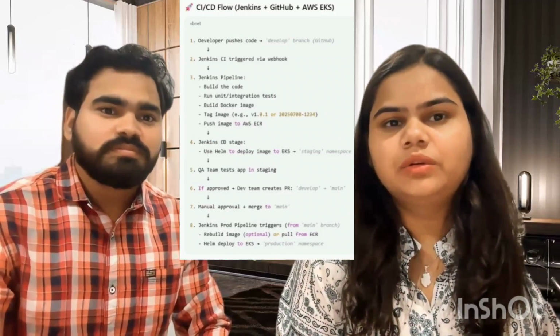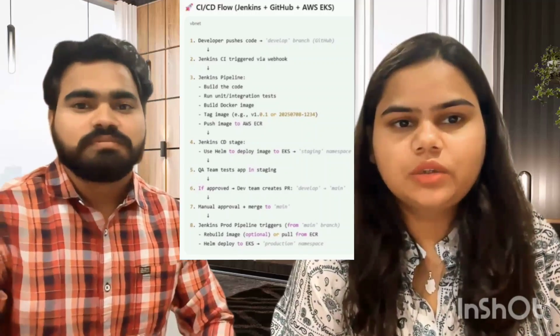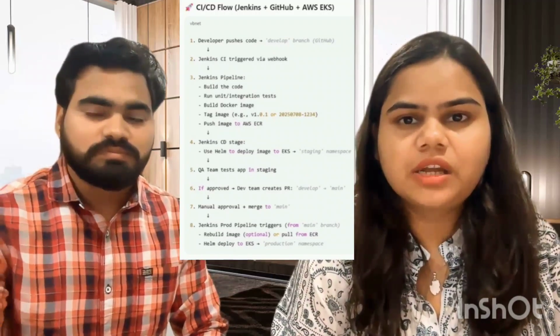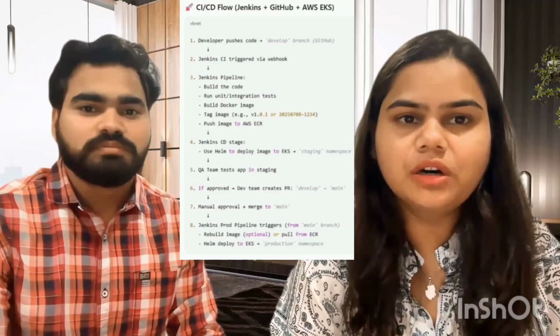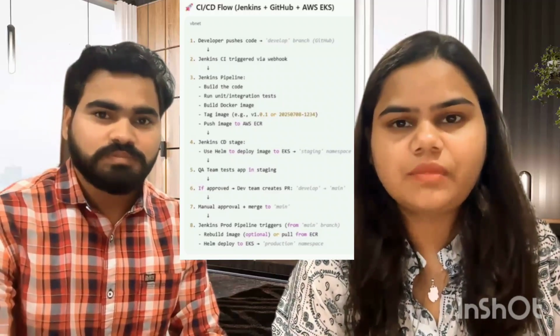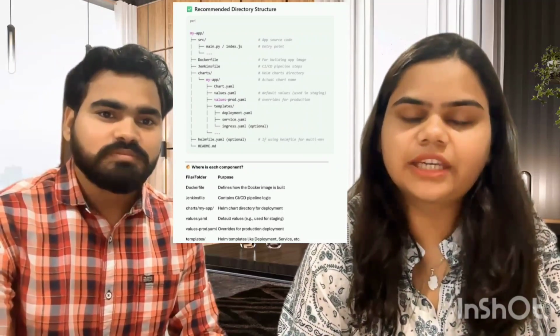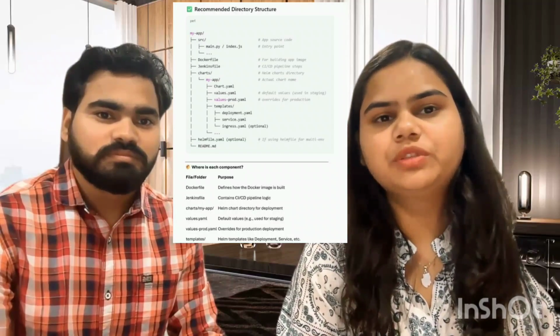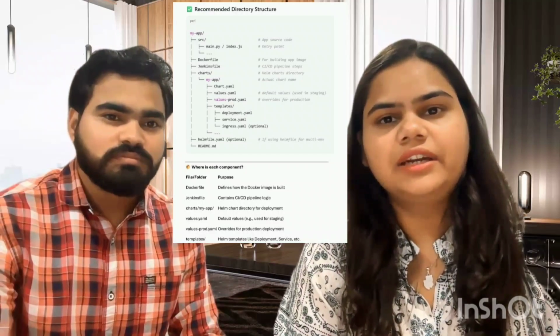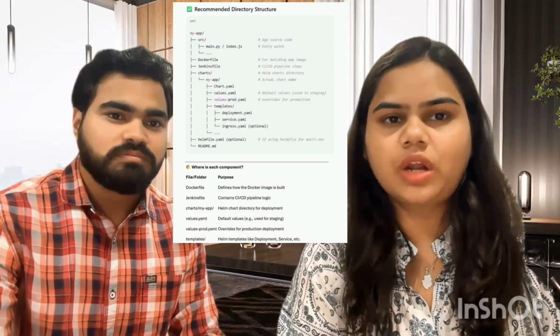Okay. So let us understand how a normal CI/CD setup looks from end to end in a real-world project. Developers push code to, let us say, the develop branch in case they want it to be deployed to staging servers. Our entire CI/CD setup will be broken down into two parts: first for staging, and second for the production environment. We would be using Jenkins for CI/CD, and we are using a GitHub repository to store our code.